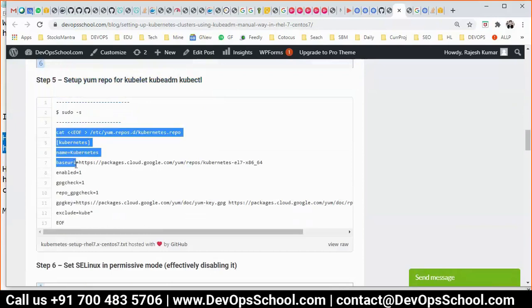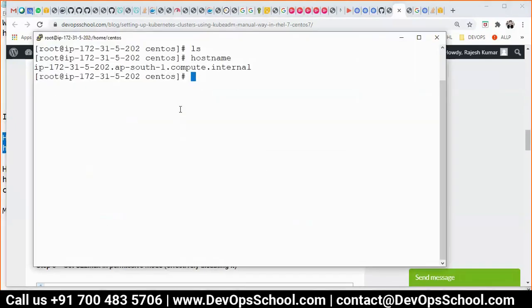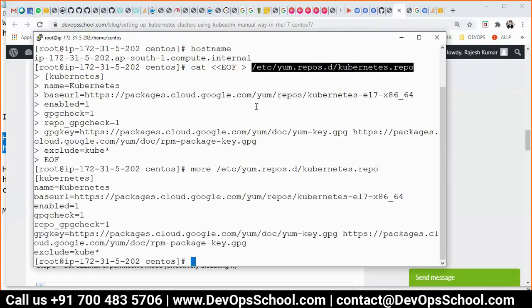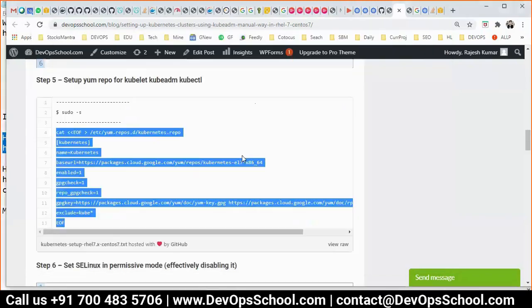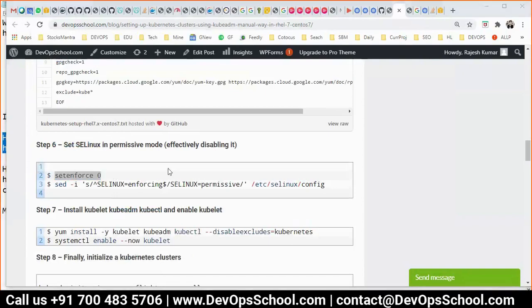I copy the entire command like this, and copy paste enter. What this has done is create one repository in the YUM repository with all the required registry. After that, I am going to set enforce 0. See, copy paste.